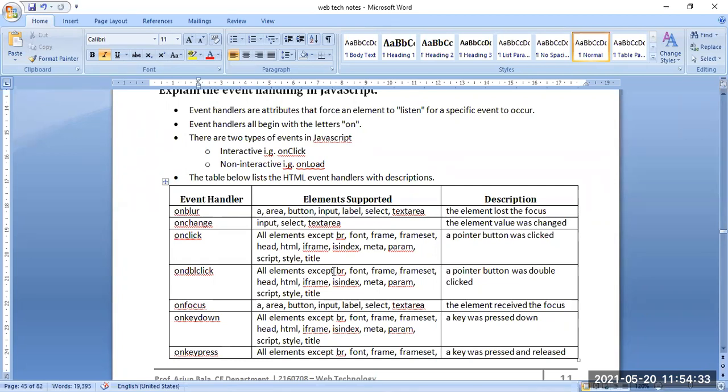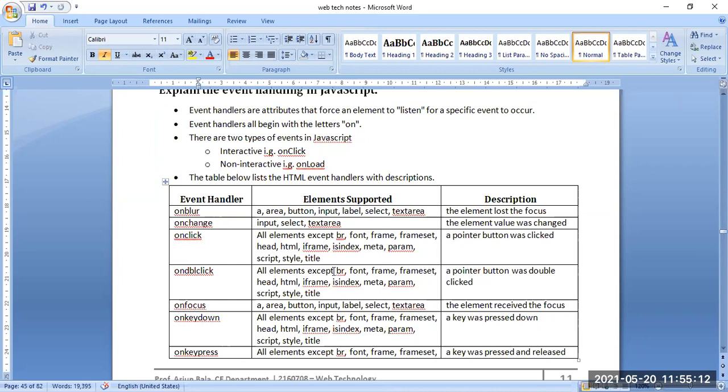If we go one by one, the first case is onblur. The supported elements are area, button, input, label, select, and textarea. These are the elements supported by onblur, and the description is that the element loses focus. By using onblur on this element, the element will lose the focus.